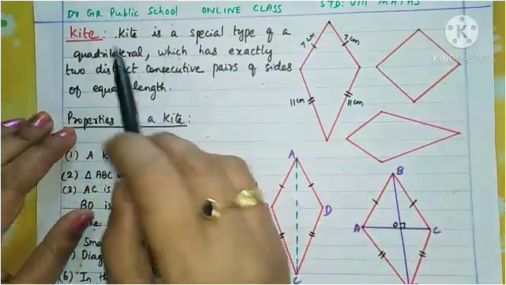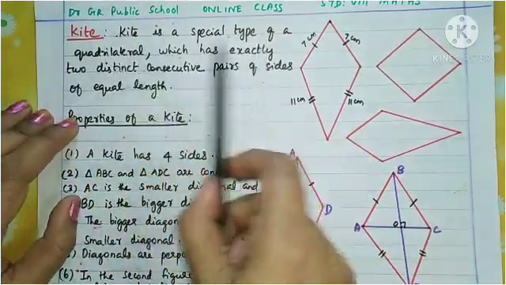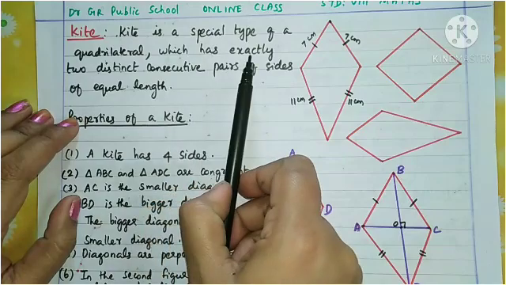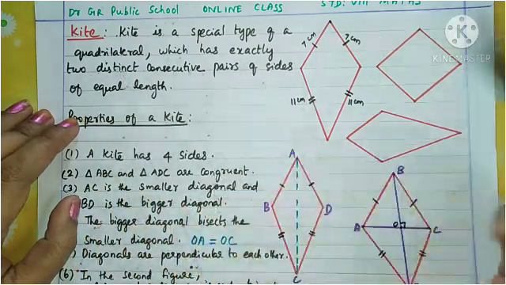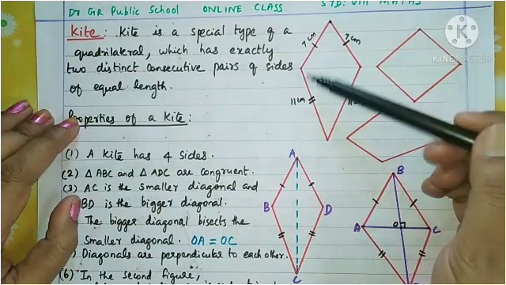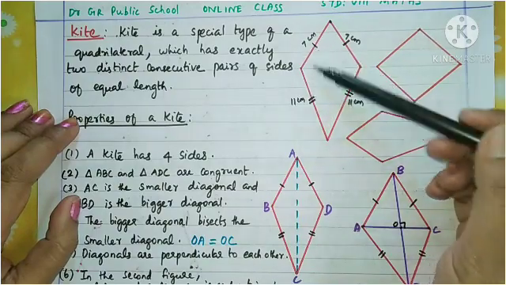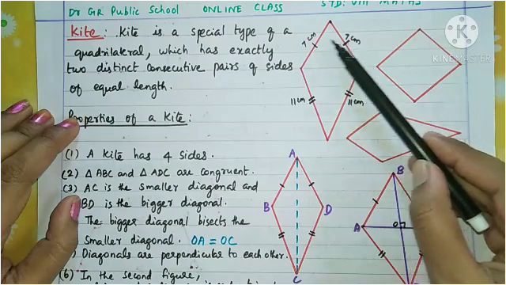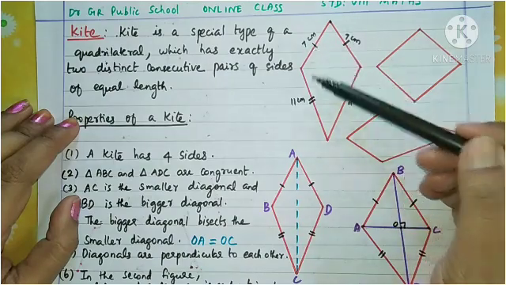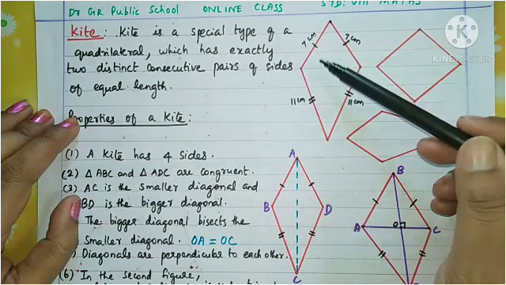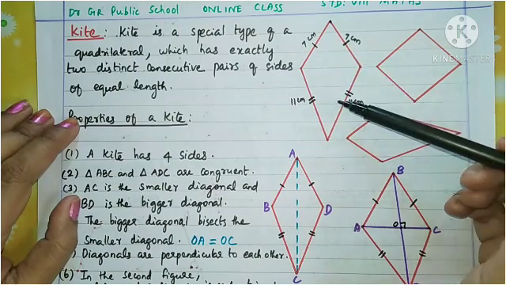Once more, read out. Kite is a special type of quadrilateral which has exactly 2 distinct consecutive pairs. 2 distinct means these 2 sides are not equal to those; they are distinct. But these 2 consecutive sides are equal. So they are distinct pairs of sides having equal length.